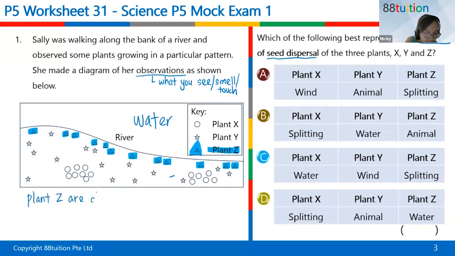Are all along the river. You have to write this way. Don't tell me dispersed by water yet. They are all along the river. That means they follow the river direction.